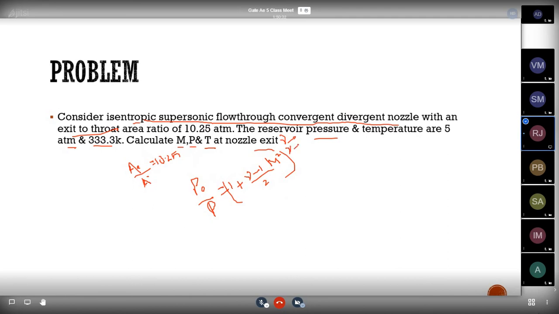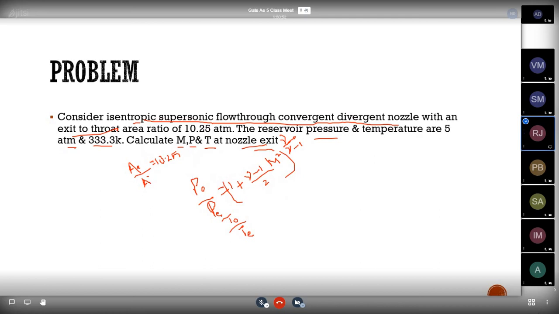We know these formulas, and also for T0 by T we know the formula. Here they ask us to find at the nozzle exit. So consider like this: P0 by PE and also T0 by TE. Okay.